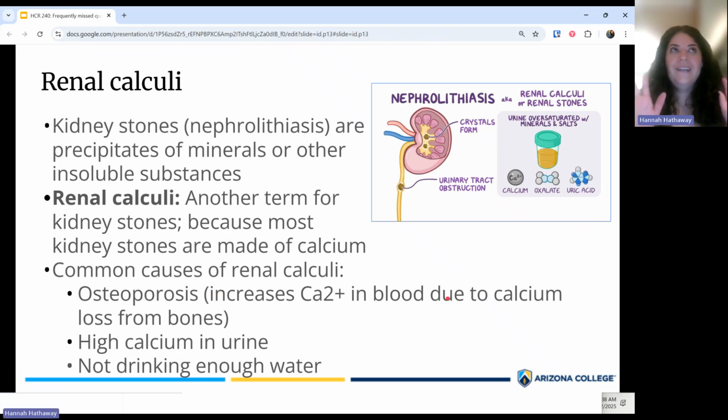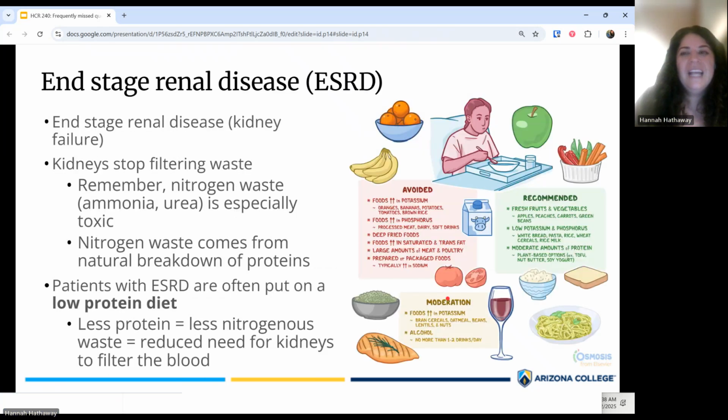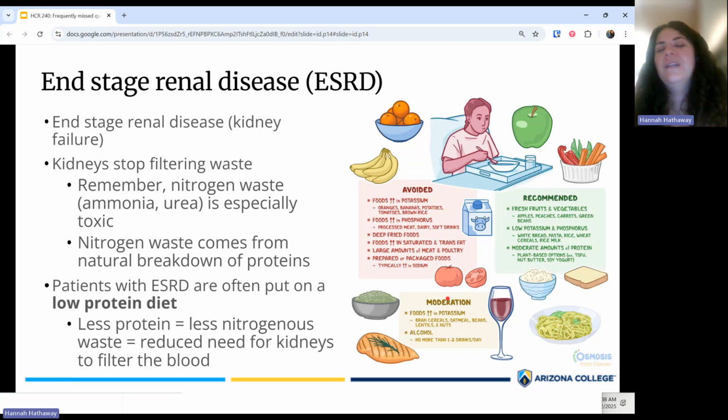Okay, so that was tricky concept number 1 for module 7, which also ties into some stuff from module 4. Another tricky concept from module 7 has to do with end-stage renal disease, otherwise known as kidney failure. This is essentially when the kidneys are not able to do their job properly, so they're not able to properly filter the blood and make urine.